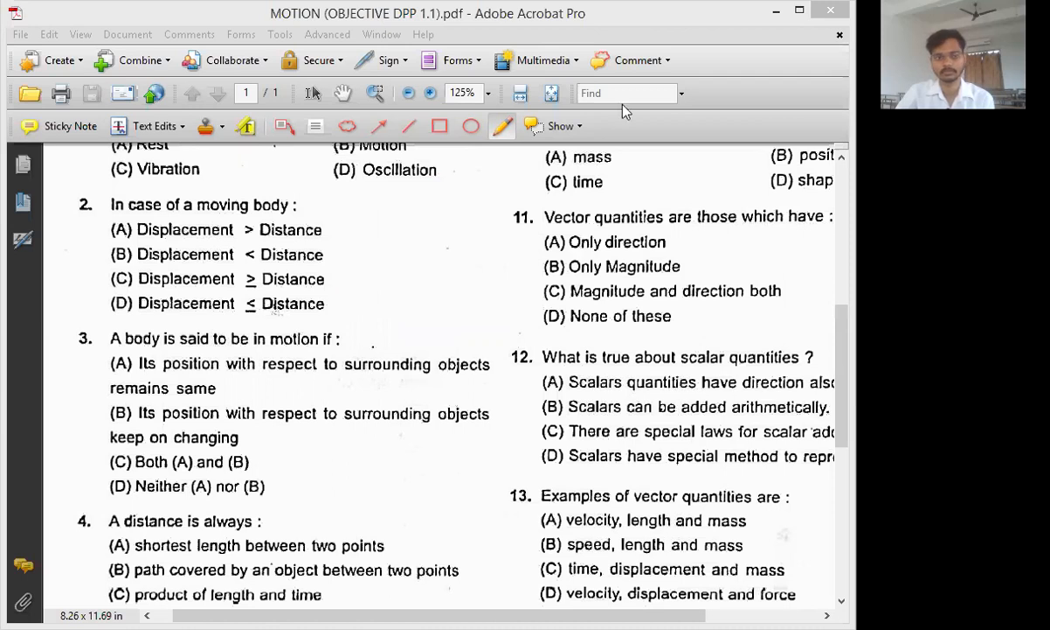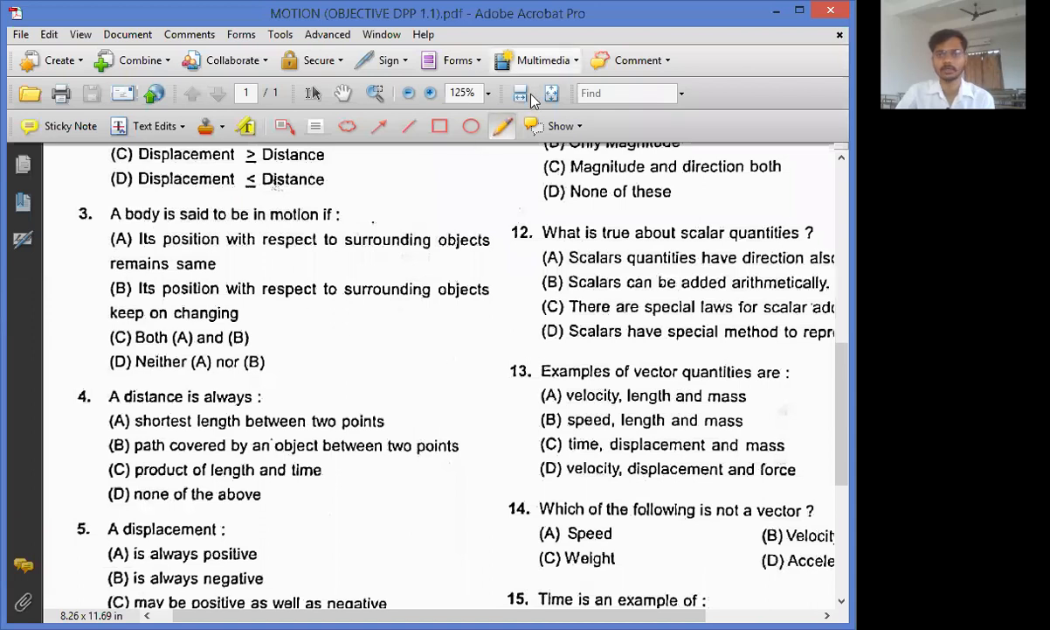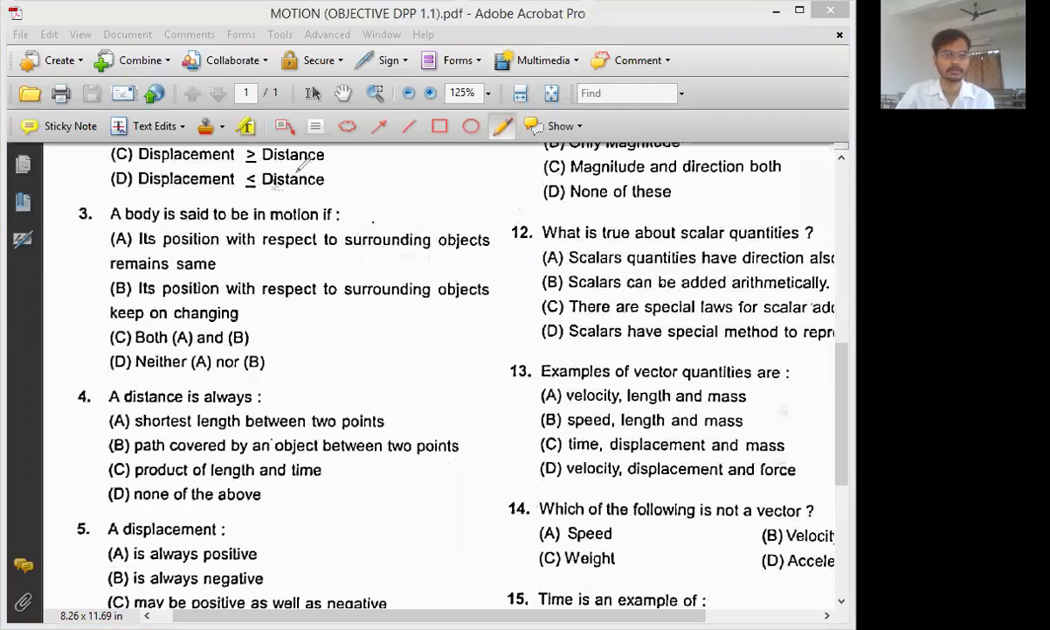Next, question number 3. Read question number 3 and try to give the answer. What is the question? A body is said to be in motion if its position with respect to surrounding objects remains same, its position with respect to surrounding objects keeps on changing, both A and B, neither A nor B. When to say in motion? Yes, Yani, Prajwal. When to say object is in motion?